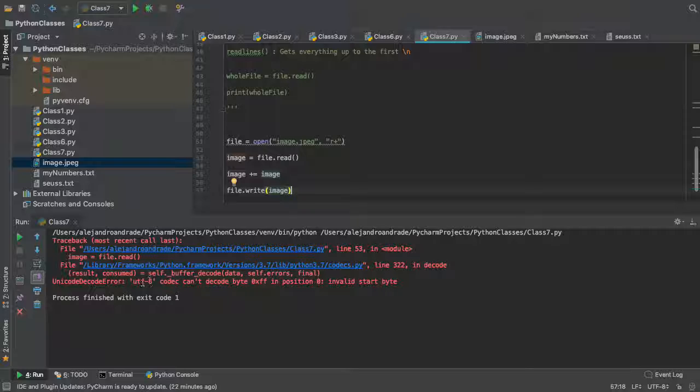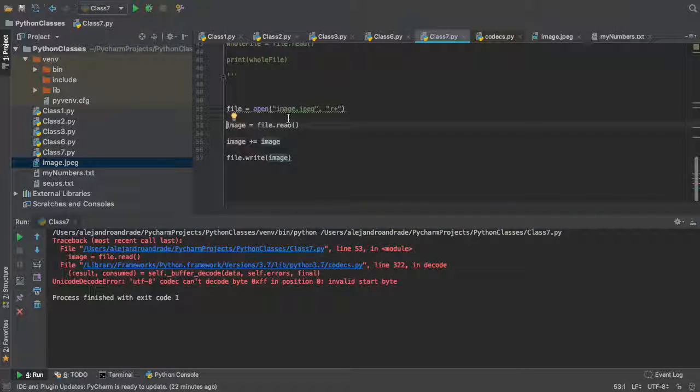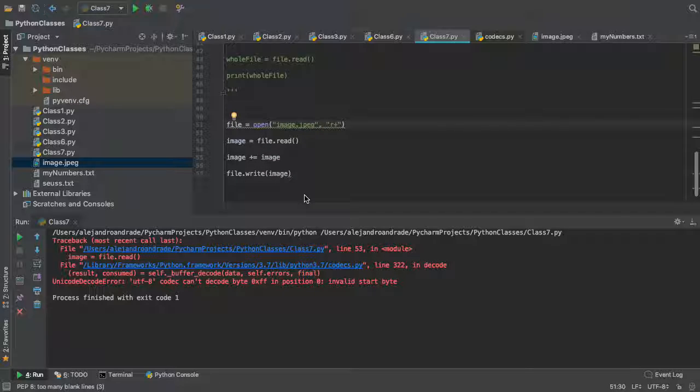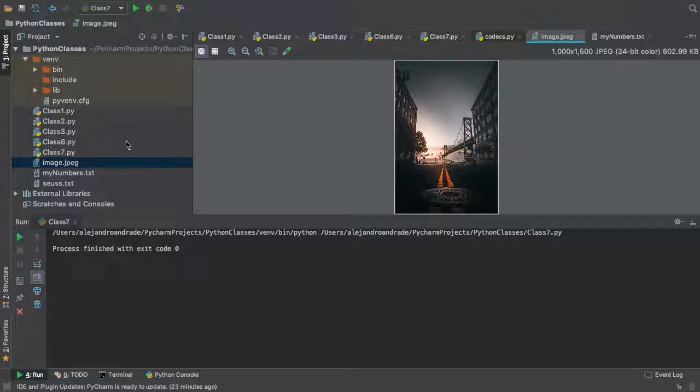And then it says UnicodeDecodeError: UTF-8 codec can't decode byte, invalid start byte. That's here in class7. So you see, it didn't let me read just like that. That's why you gotta put the rb, because it tried to use UTF-8, which is the way we see text. Because I put r+ without the b, it was like, hey, this is not a text file, I'm failing because I cannot read it, right? So you gotta put that binary, and then it finished, and then we actually just corrupted this. We have more bytes in here. Yeah, so you can do that type of stuff.